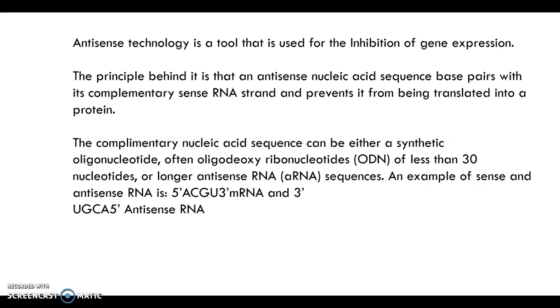We know that during the transcription process there will be the synthesis of mRNA from 5' to 3', whereas antisense is a complementary strand to the sense strand, or mirror image of the sense strand, that is 3' to 5'. For example, the mRNA is 5' A C G U 3', and the antisense strand is 3' U G C A 5'. So then what is antisense technology? Antisense technology is a tool that is used for the inhibition of gene expression, and the principle behind it is that an antisense nucleic acid sequence base pairs with its complementary sense RNA strand and prevents it from being translated